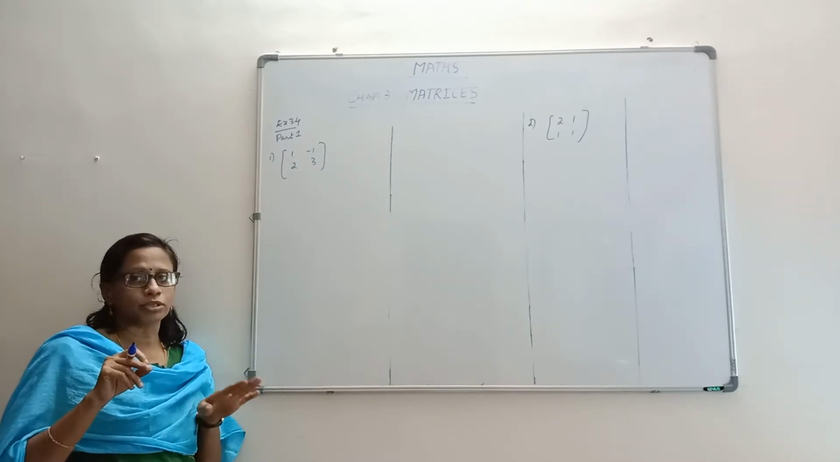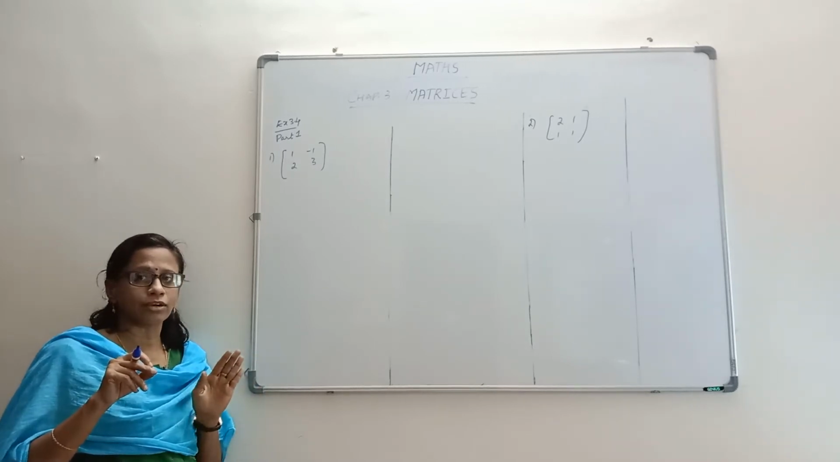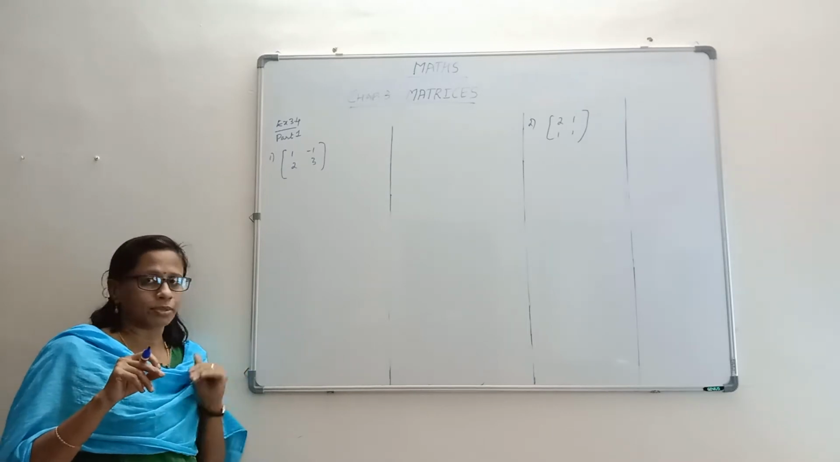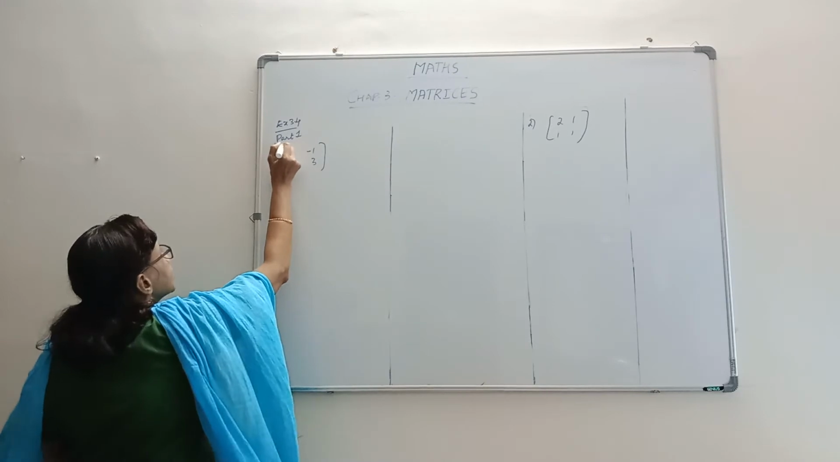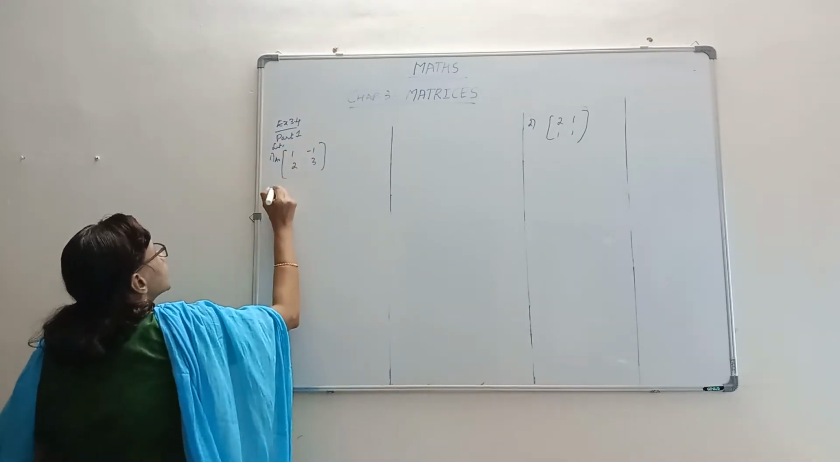Invariably in our videos we will be using row operations, so we will be using A equal to IA, and that way we will be proceeding. Alright, so first of all, let's call this matrix A. Let A be this matrix.